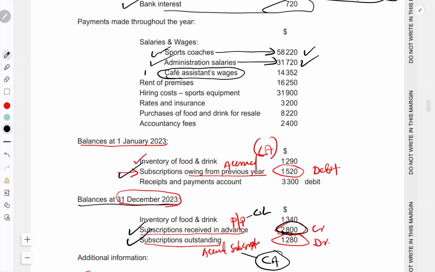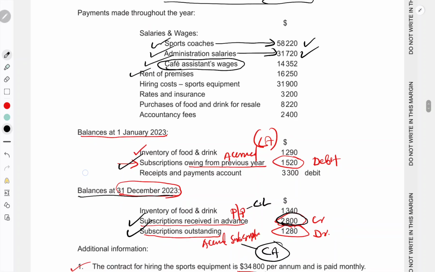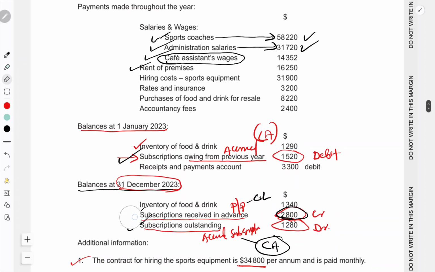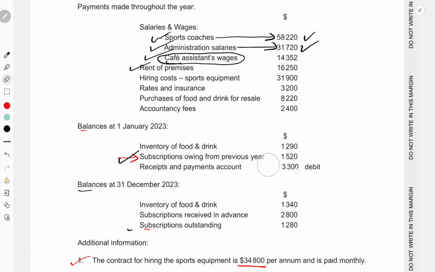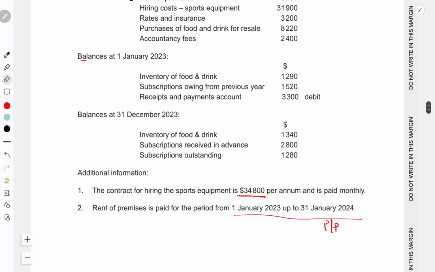We already took cafe assistant wages. Next is rent of the premises. I think rent we have adjustments. The second adjustment says the rent of the premises is paid for the period from 1st January 2023.